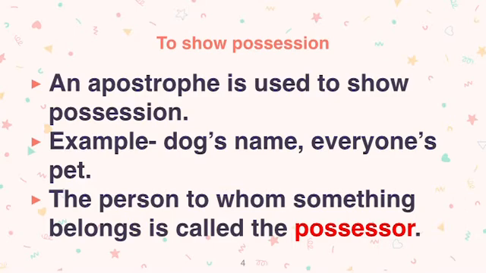Now the person to whom something belongs is called the possessor. If I am having a book, then this book belongs to me. So I am the possessor of the book. ये मेरी बुक है इसीलिए ये बुक का possessor कौन हुआ? Me. Similarly if something belongs to you, then you are the possessor of that thing. You are the owner, it belongs to you.